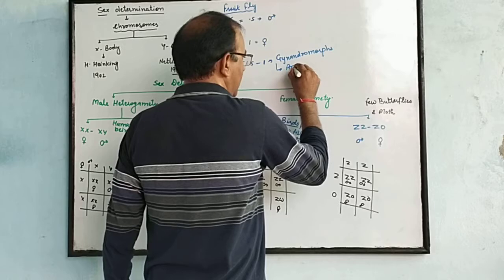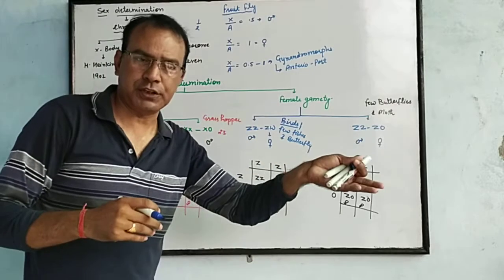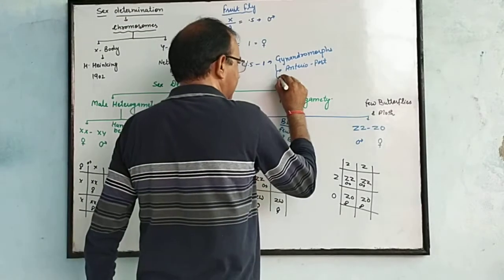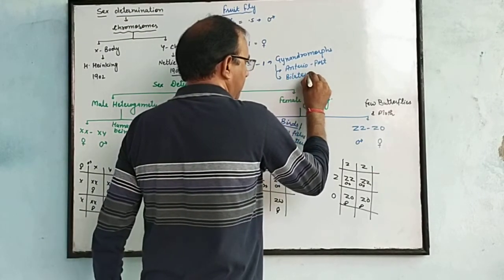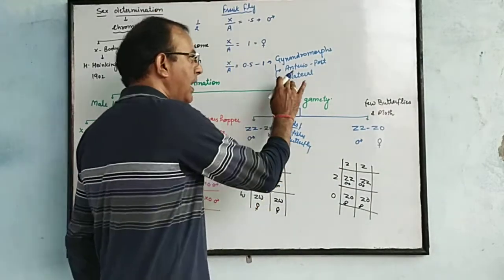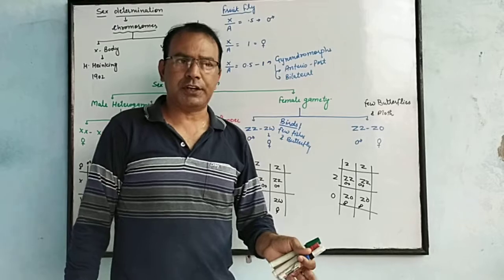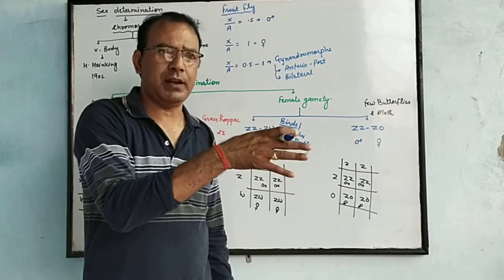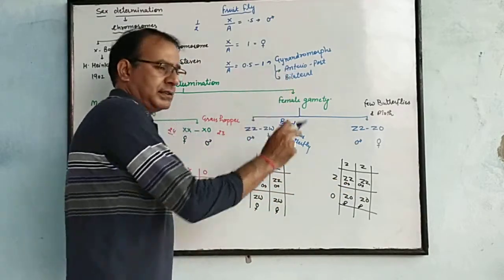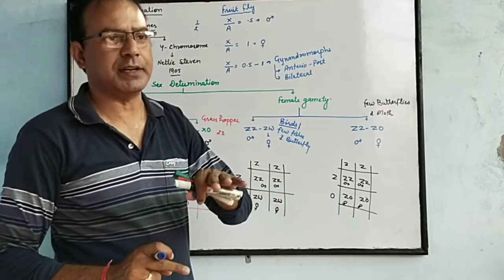Anterior-posterior means the anterior, frontal portion contains male and the posterior portion contains female, or maybe vice versa. And bilateral symmetry. Bilateral means half the portion acts as male and half will be shown as female. Gynandromorphs are of three types. That is the difference. And the second is bilateral. It means one half of the fruit fly may show as male and the other half as female.